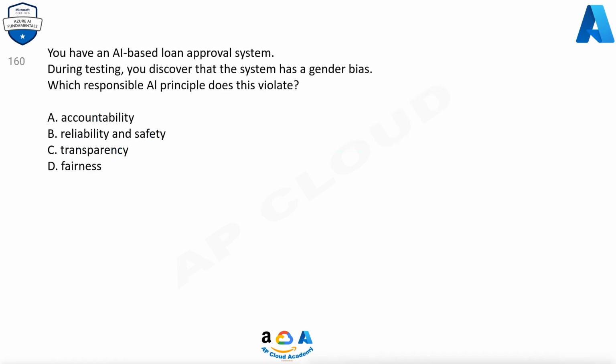160. You have an AI-based loan approval system. During testing, you discover that the system has a gender bias. Which responsible AI principle does this violate? A. Accountability. B. Reliability and safety. C. Transparency. D. Fairness.